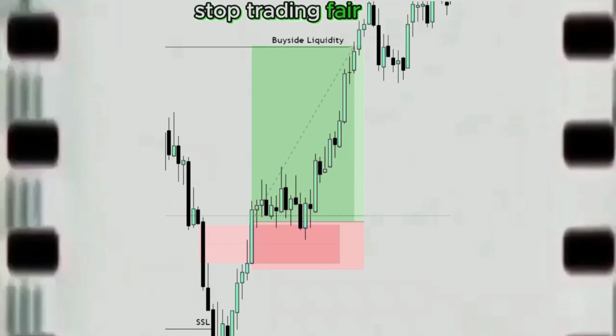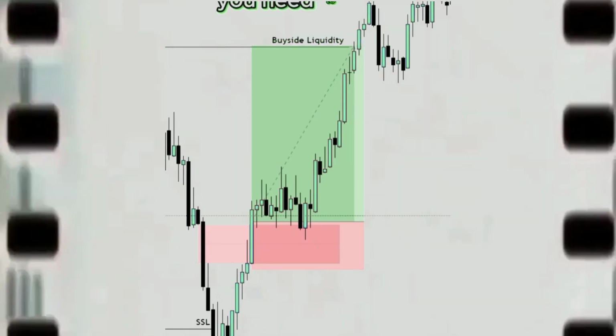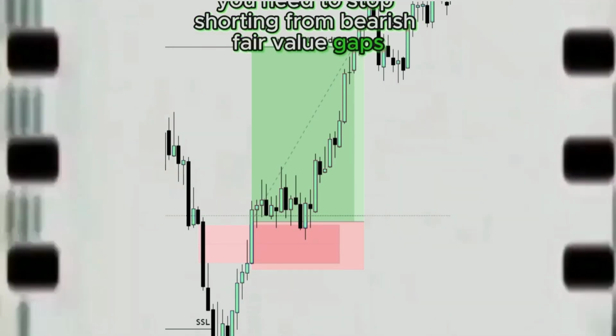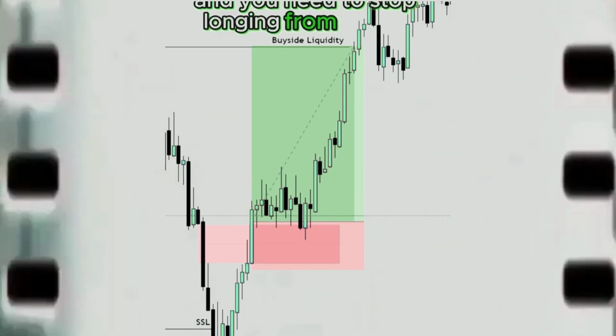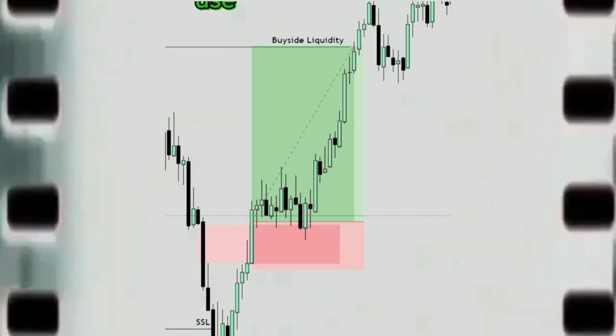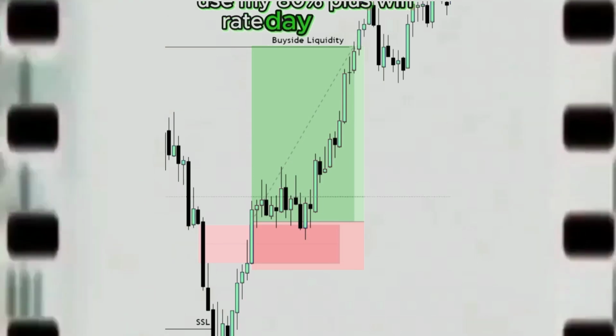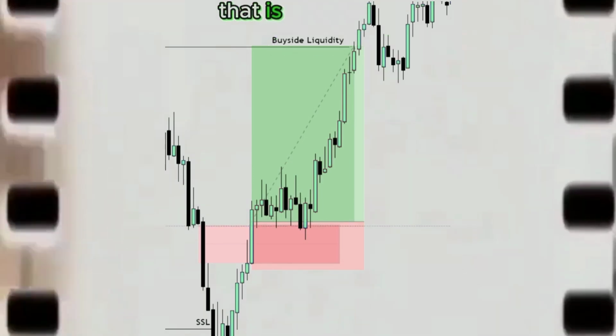Stop trading fair value gaps incorrectly. You need to stop shorting from bearish fair value gaps, and you need to stop longing from bullish fair value gaps, and you need to use my day trading model that is extremely simple.